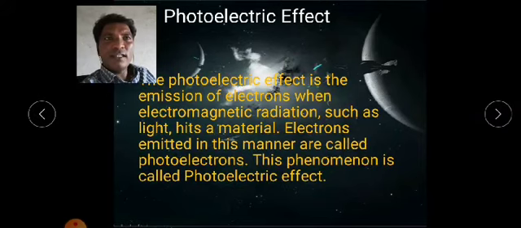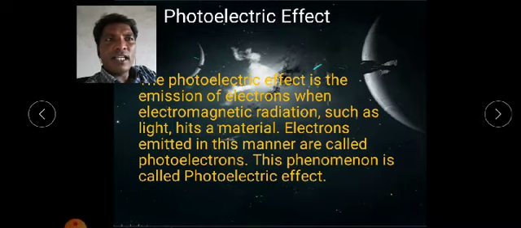The photoelectric effect is the emission of electrons when electromagnetic radiation, such as light radiation, hits a metal surface or a material. Electrons emitted in this manner are called photoelectrons, and the whole process or phenomenon of these emissions of photoelectrons is called the photoelectric effect. So this is a very simple concept.